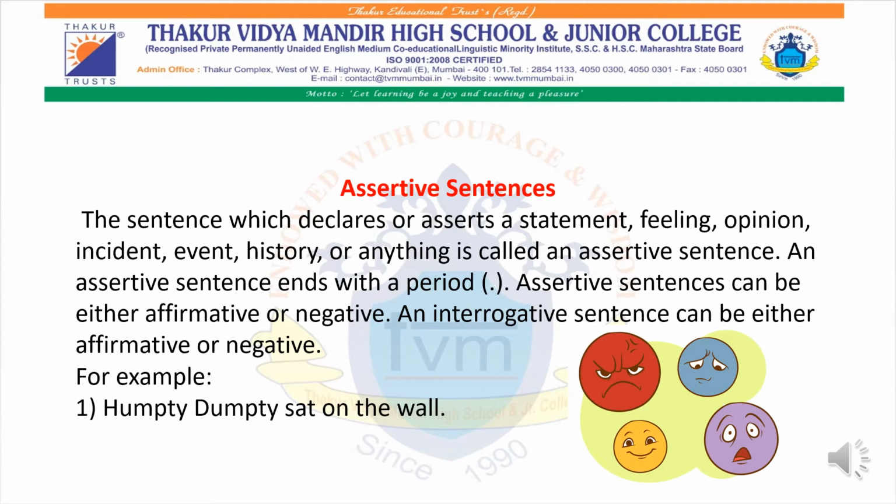An assertive sentence can be either affirmative or negative, that means it can be either positive or negative. An interrogative sentence can also be either affirmative or negative. A small example of an assertive sentence is "Humpty Dumpty sat on a wall." It is giving us a statement: where did Humpty Dumpty sit? He sat on a wall.